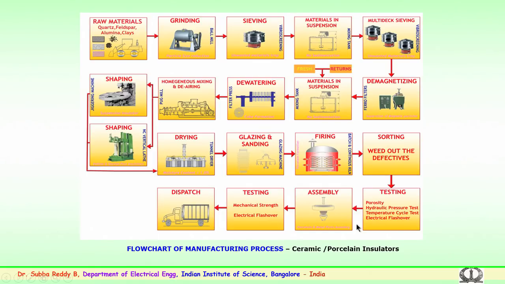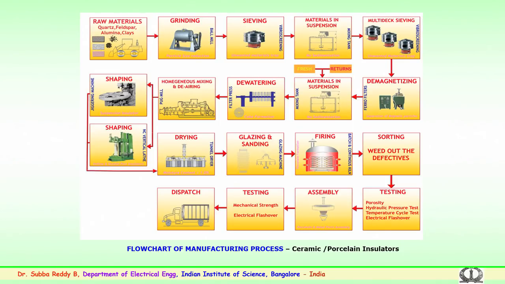Further, after the assembly, the testings for the mechanical and electrical flashovers are carried out. So, this involves the factory testings for both mechanical and electrical. The mechanical tests depend upon the insulator strength, for a typical creepage, a typical usage. The mechanical strength could be 70 kilonewtons, 90, 120, 210, 420. So, depending upon the mechanical strength required, the insulators are manufactured.